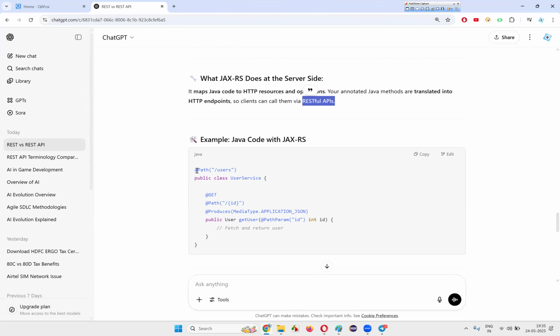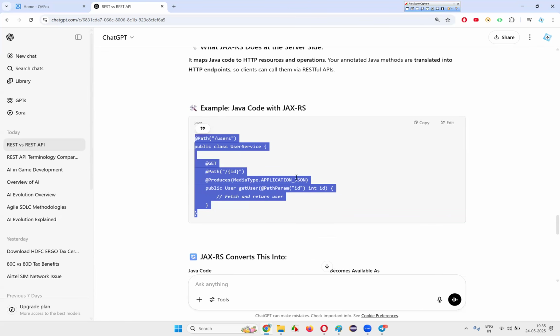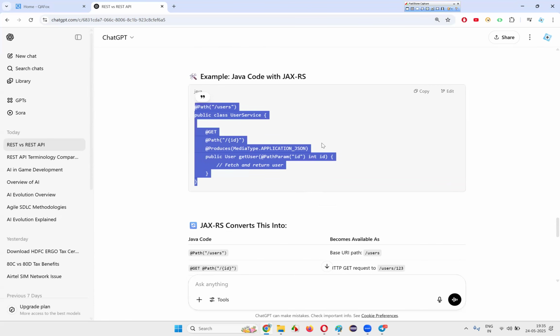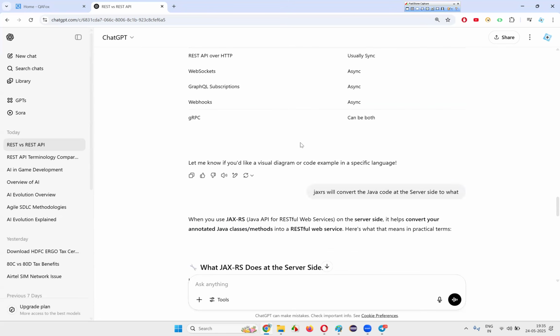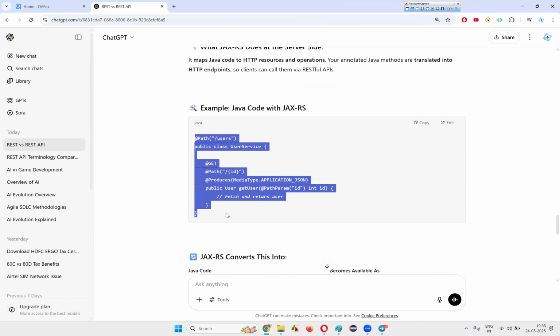To hit the code, RESTful APIs have to use these JAX-RS kinds of annotations and identify the respective code, and then run the appropriate code on the server side. And when the code runs on the server side, a response will be created and sent back in whatever format JAX-RS decides or mentions in the code. You see, the response will be in the form of JSON. Endpoint means the point in the server, the code in the server, which the API request will hit or run. That is called an endpoint. Clear?